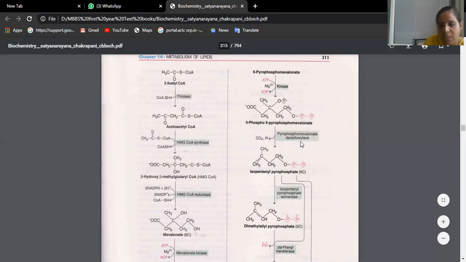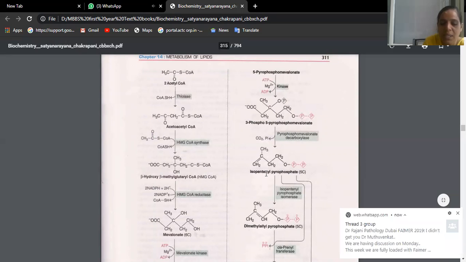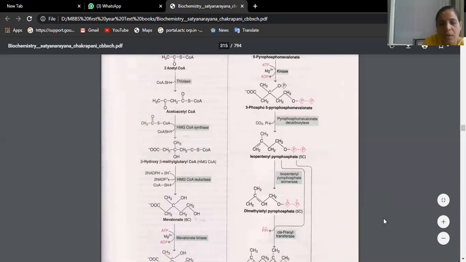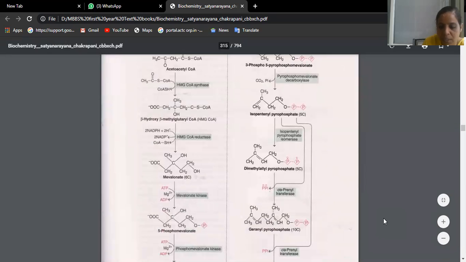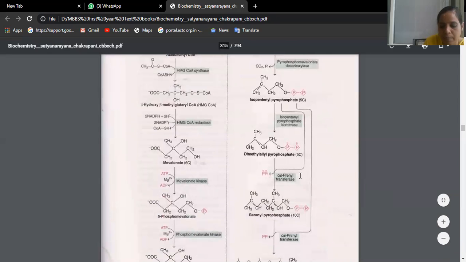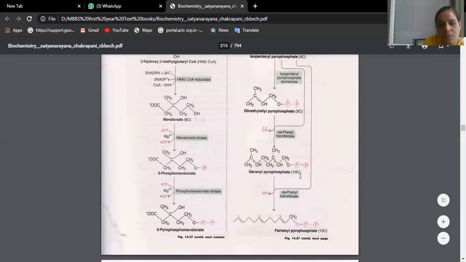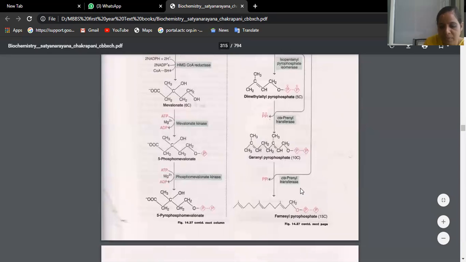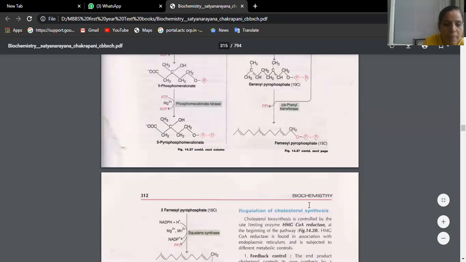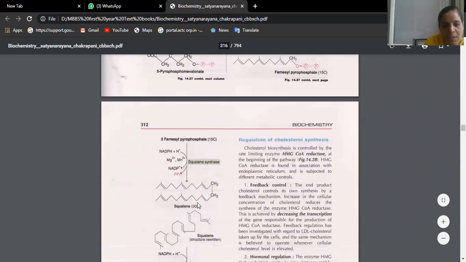In the presence of the enzyme pyrophosphomevalonate decarboxylase, it gets converted to isopentenyl pyrophosphate. Then after that, it is converted to dimethylallyl pyrophosphate and also geranyl pyrophosphate. I have a code for this, you can note it down. Farnesyl pyrophosphate, from there you get squalene.